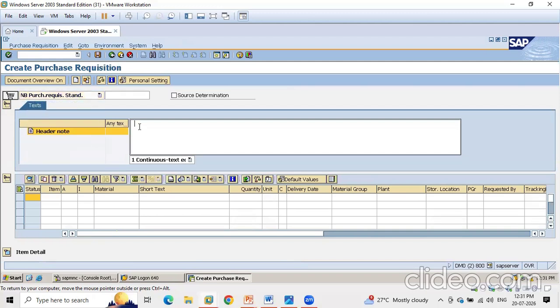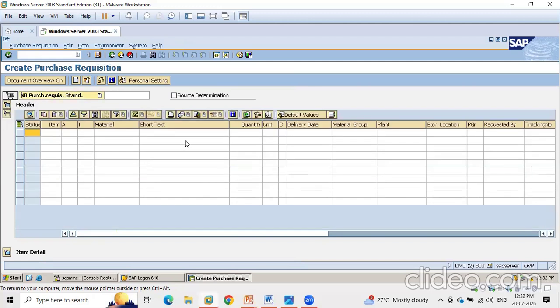And in the header, if you want to give any note while creating a purchase requisition, you can give it in the header note. This will flow to the purchase order. Okay. And then in the item overview, what are the important parameters? What are the prerequisites you will be considering while creating the purchase requisition? This will also be interview questions. What are the major things you will consider while creating a purchase requisition?